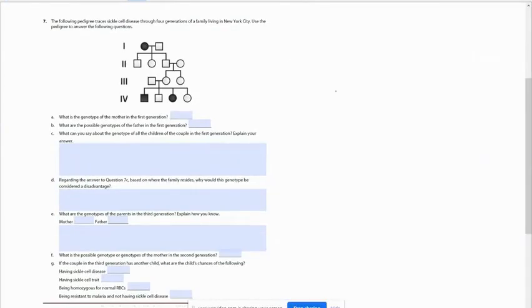This is video 2 of Mendelian genetics, probability, pedigrees, and chi-squared statistics. This section will go over pedigrees, which is pages 143 through 144.